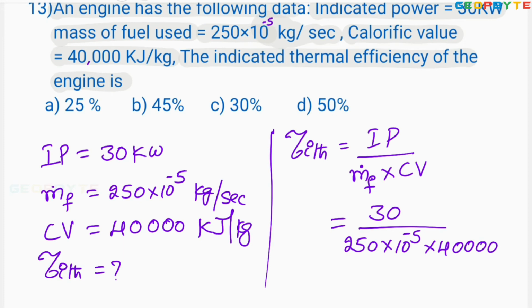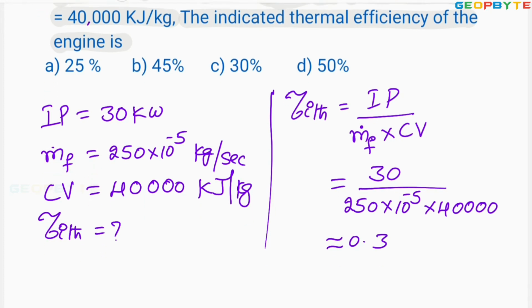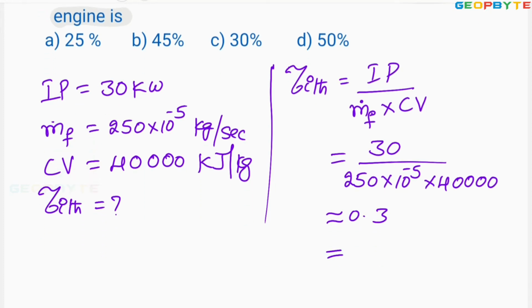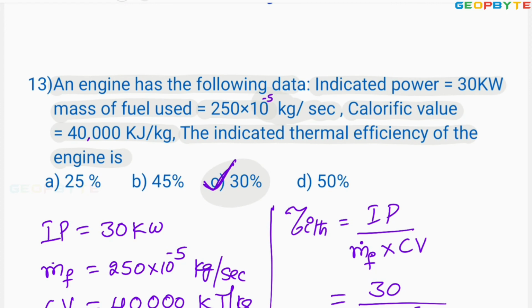You simplify this value for getting around 0.3, which means 30%. Therefore, indicated thermal efficiency for the given problem is 30%. Now look at the options. Option C is 30%, so absolutely option C is correct. I hope you got my point. This problem is also important, that's why I'm making this also a 5-star problem.